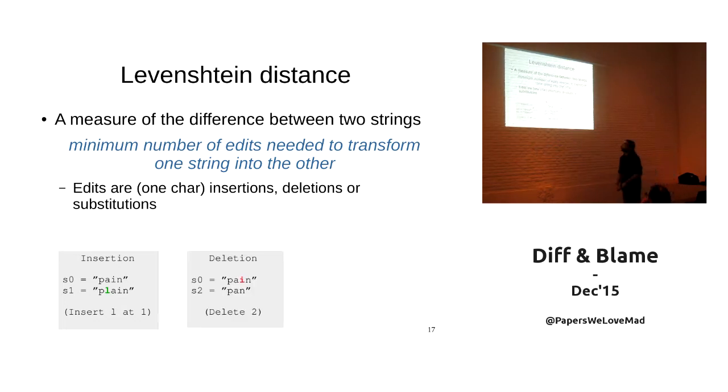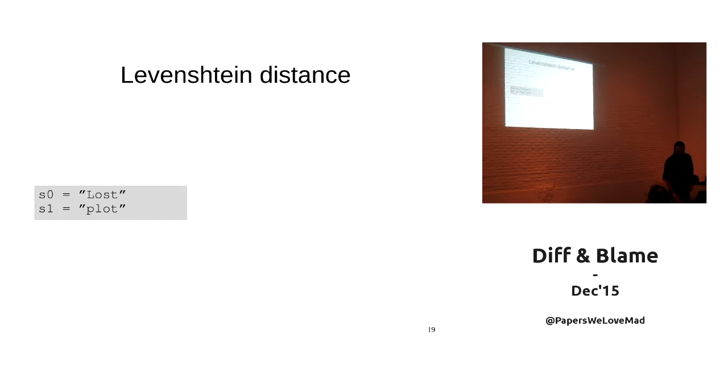If you want to turn the first string into the second here, you just need to delete 1 character, right? So this is a distance of 1. And if you want to turn the first one into the second, you just substitute the character at position number 2. So these are the 3 kinds of edits you can perform in order to calculate the distance. So let's do some exercises.